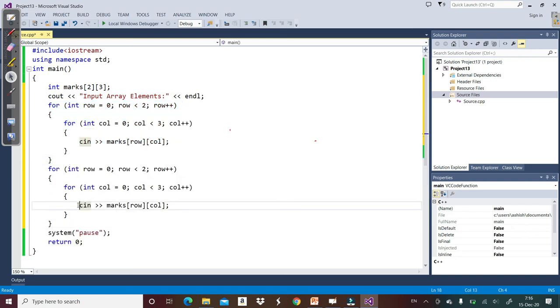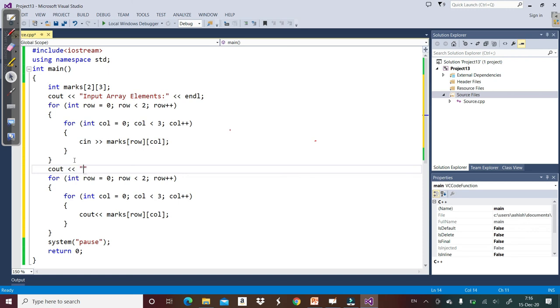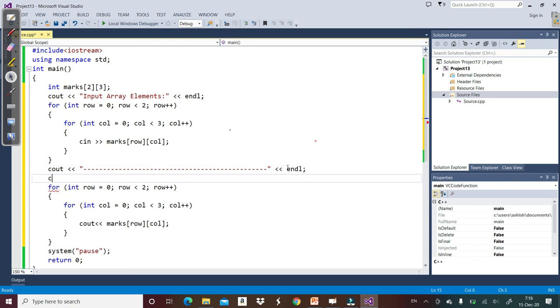So first let's run it. And just to make a difference, I always write here cout endl, cout array elements are. Now let's run it.